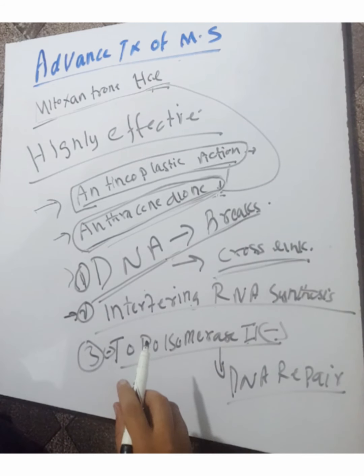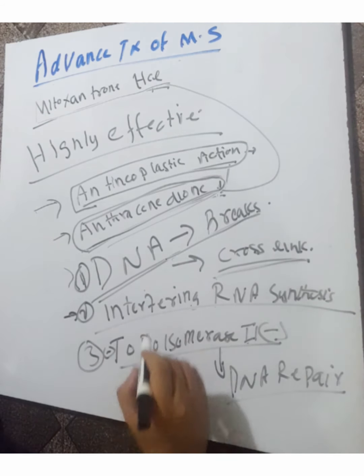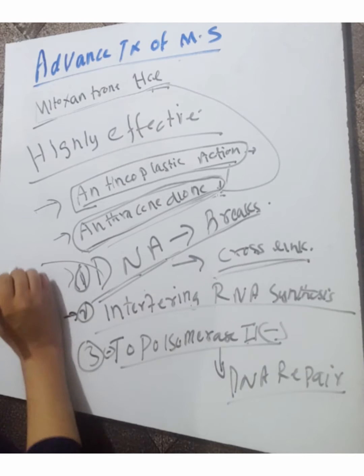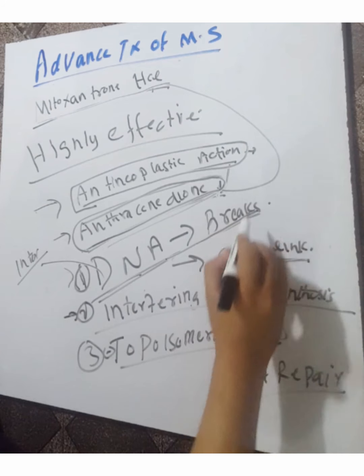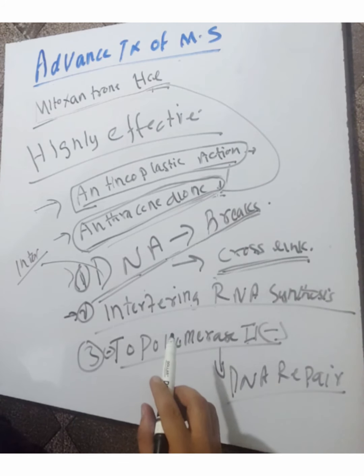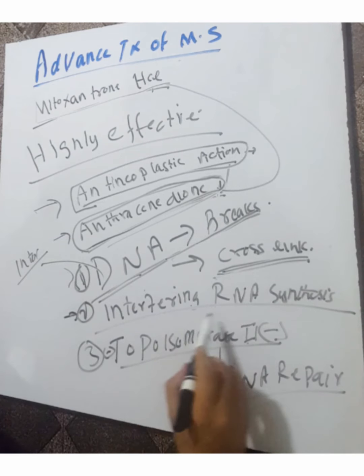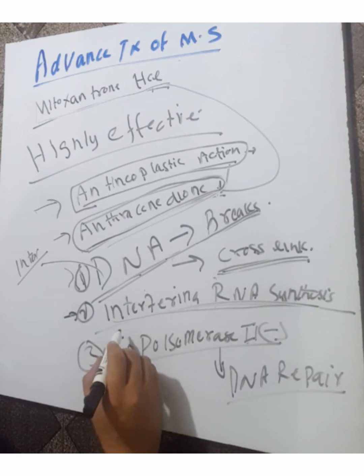Number one, it intercalates into DNA, producing both strand breaks and interstitial crosslinks. It intercalates into DNA and produces breaks in the DNA. It also interferes with RNA synthesis. This is the second mechanism of mitoxantrone hydrochloride.